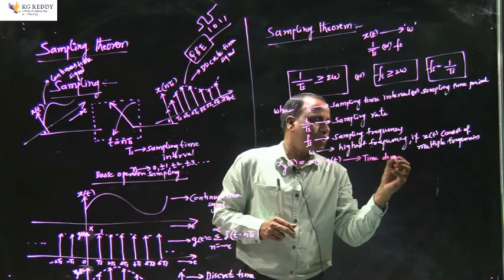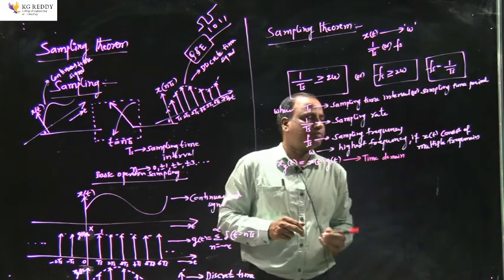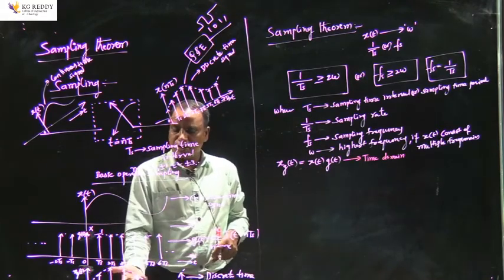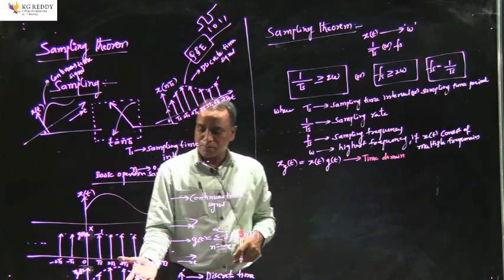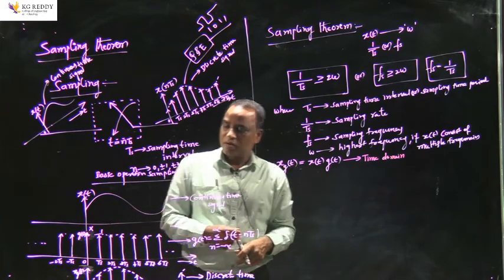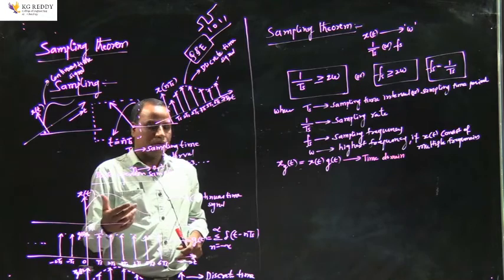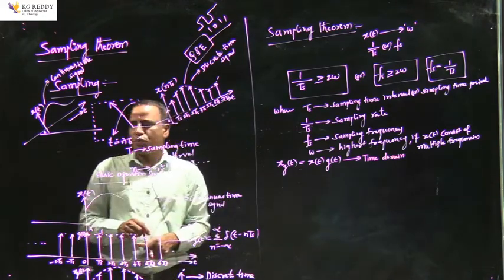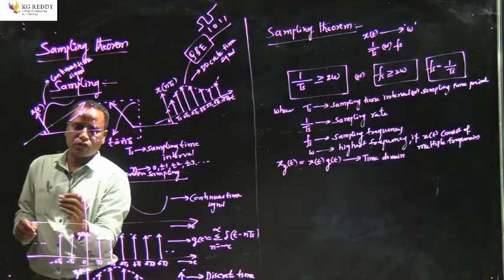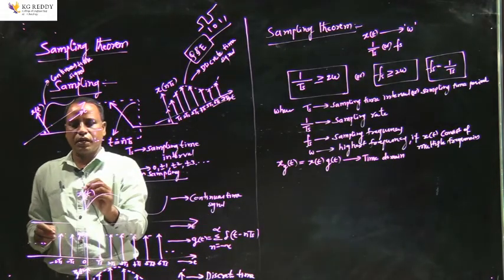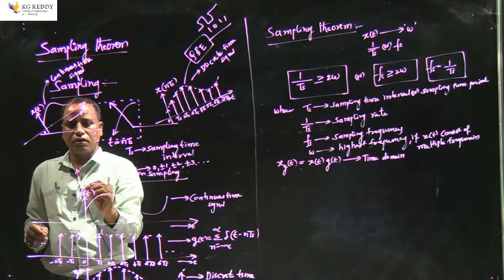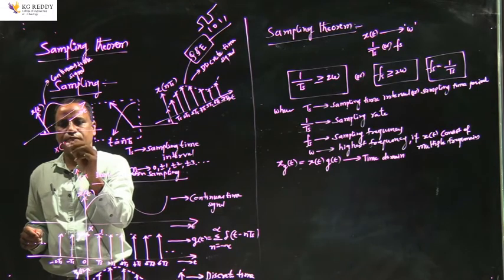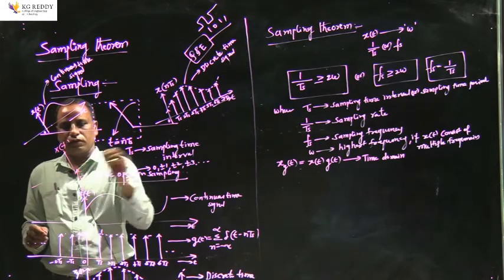But what I want to do is understand the spectrum, the frequency domain analysis, for this discrete time signal. Is there any effect of sampling in the frequency domain once I convert a continuous time signal to a discrete time signal? So let me assume the Fourier transform for this x of t, X of f, which looks like this.